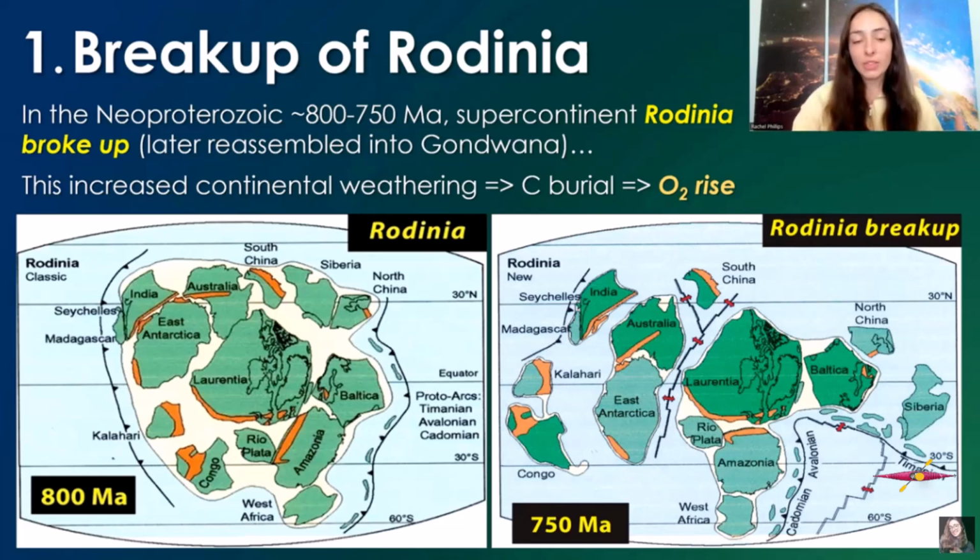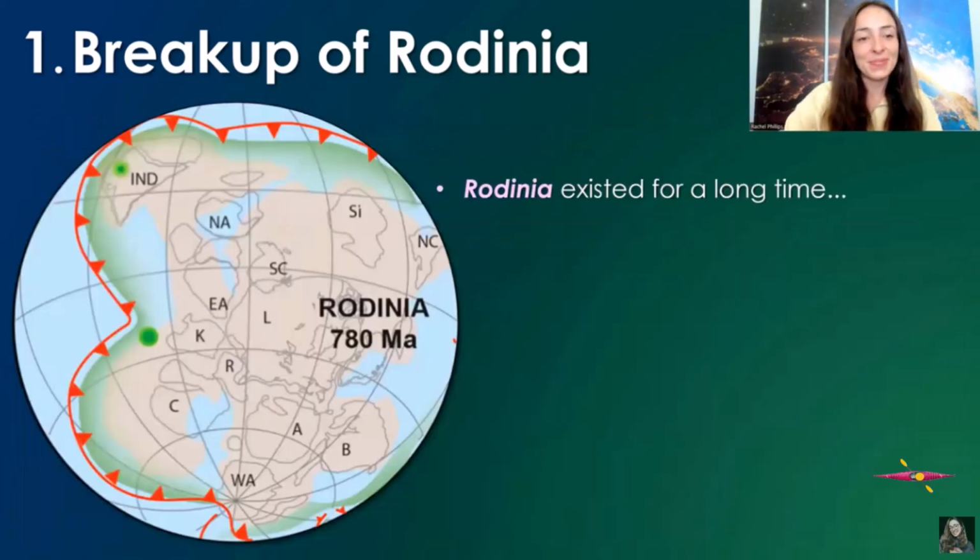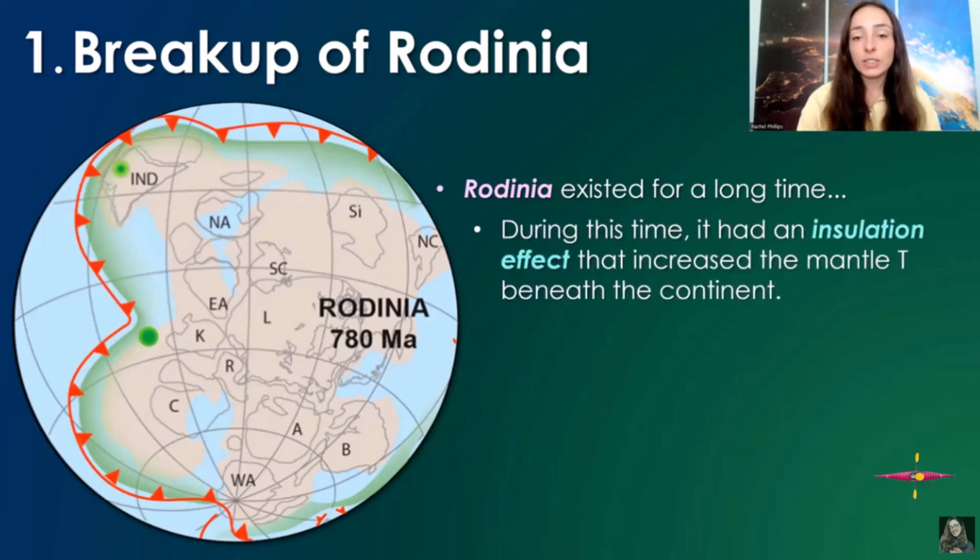So anyway, this contributed to a major cooling and oxygen rise period in Earth's history called the Neoproterozoic oxygenation event, which I have a video on, and I'll link to the top right for you. But another reason that Rodinia and its associated tectonics eventually led to an increase in oxygen in the atmosphere was because it existed for a long time, and during this time it had somewhat of an insulation effect that increased the mantle's temperature beneath the continent.